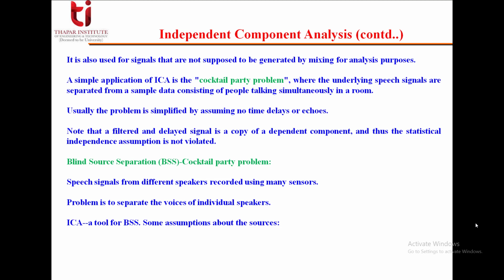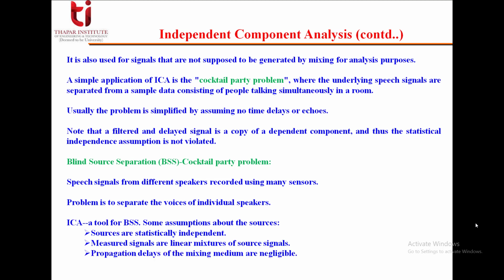So ICA is a tool for blind source separation, and we have to make some assumptions about the sources. Sources are statistically independent. Measured signals are a linear mixture of source signals, and propagation delays of the mixing medium are negligible. And the number of sensors is normally greater than or equal to the number of independent sources. So these are the assumptions we have to make when we have to separate the different sources.